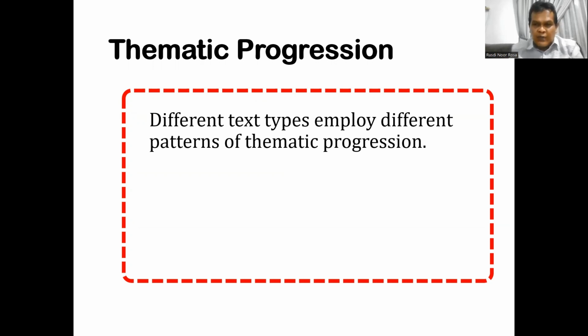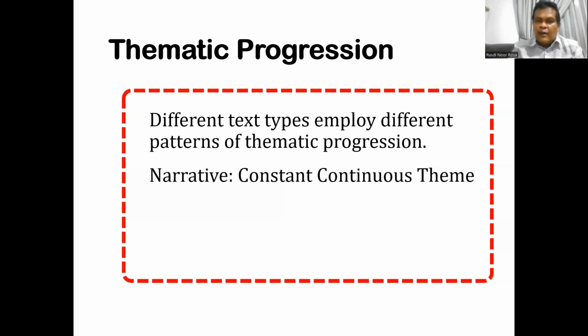Based on the research that I have done on the use of thematic progression to keep the cohesiveness of ideas of the text, I can reveal that in a narrative text, constant continuous theme is dominant. It is more dominant than other patterns of thematic progression.